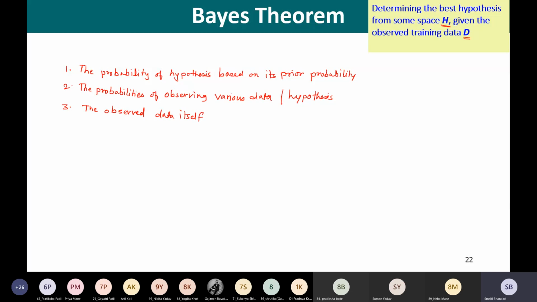So, for finding out the best hypothesis from hypothesis space H, we need three important quantities. And what are those three quantities? First, the probability of hypothesis based on its prior probability, the probabilities of observing various data given the hypothesis, and the observed data itself.